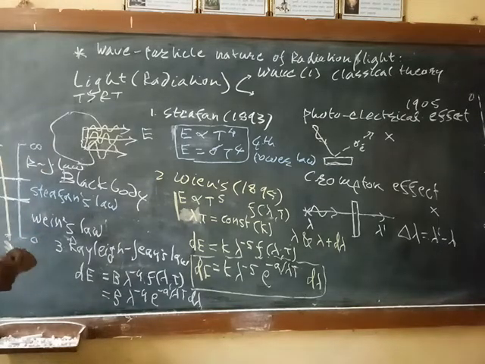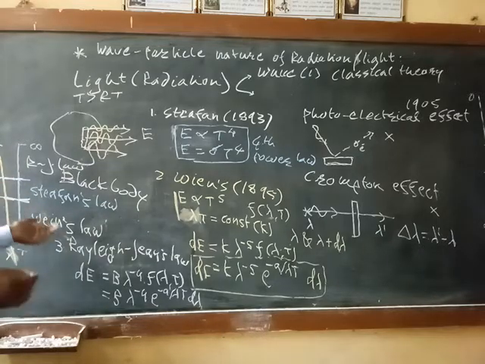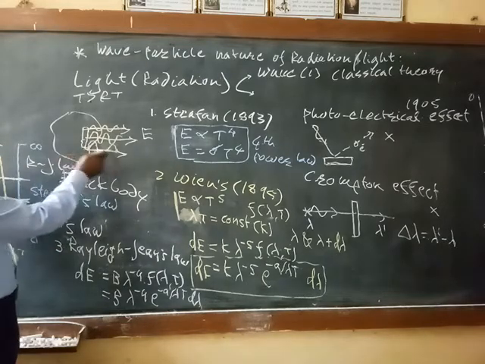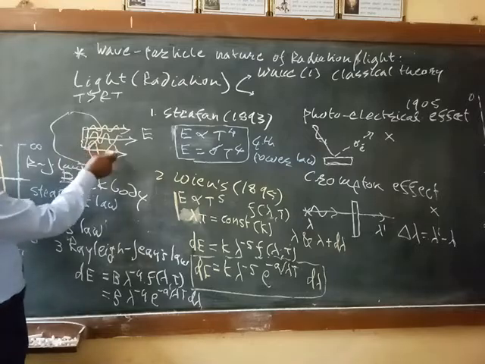So difficulty arises. There is no unique equation to explain the emissive power of the black body, which depends on the temperature and the wavelength. There are so many equations, so there may be something wrong in the thinking. All of this depends on the assumption that the light energy emitted by the black body is continuous.